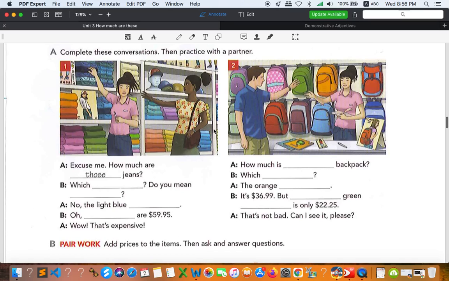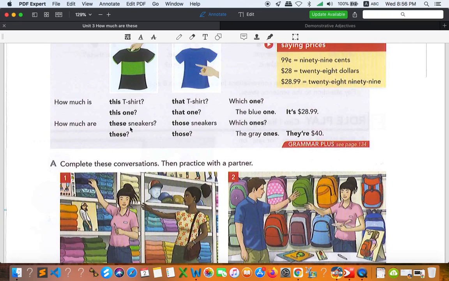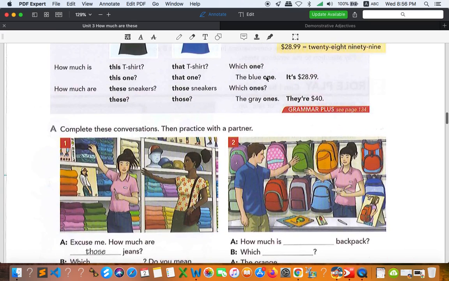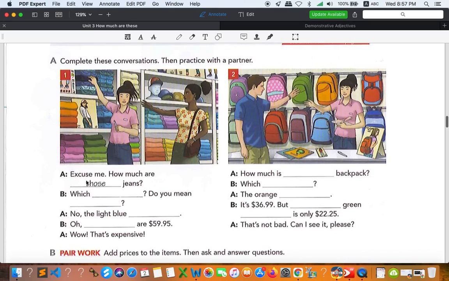Right here, what you are going to do, everyone, is fill in exercise A. You need to use this, that, those, and these, and also one and ones, ones with s and one without s. Just like this example: excuse me, how much are those jeans? A is the customer. B is the sales clerk, a seller. As you can see, she is the sales clerk and she is the customer.